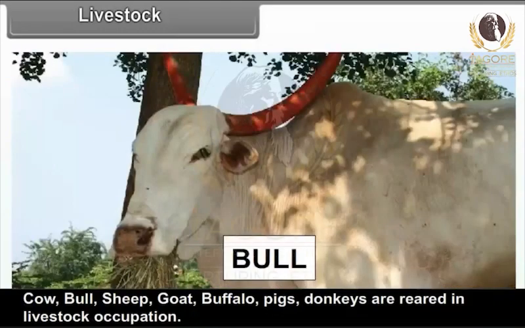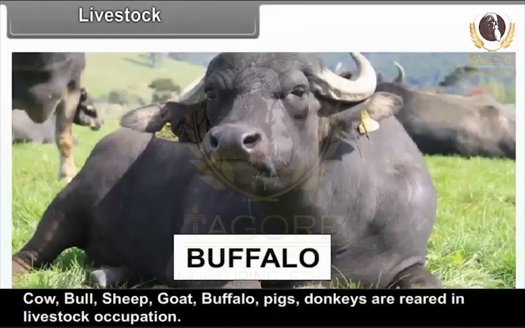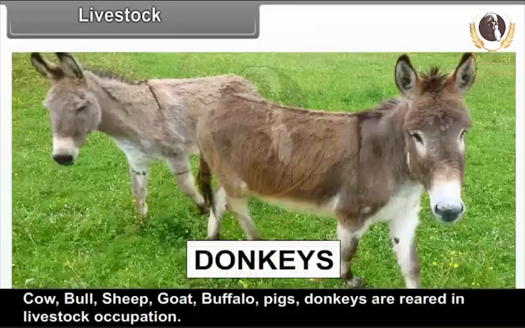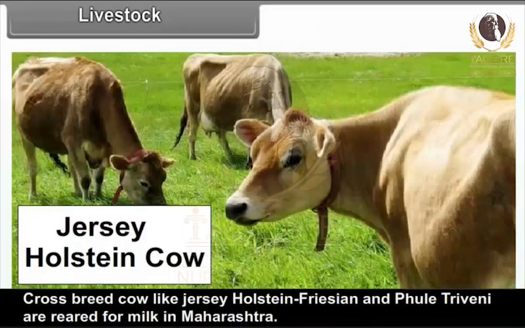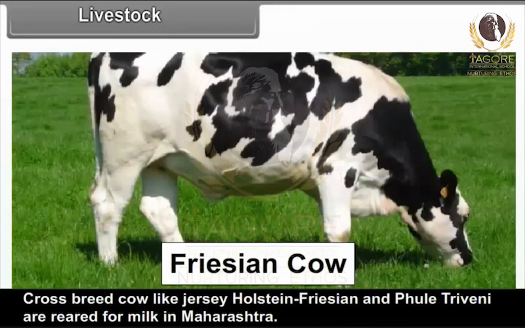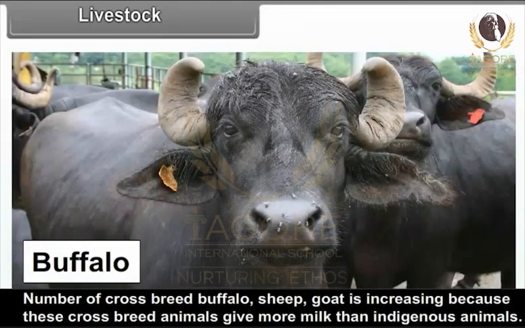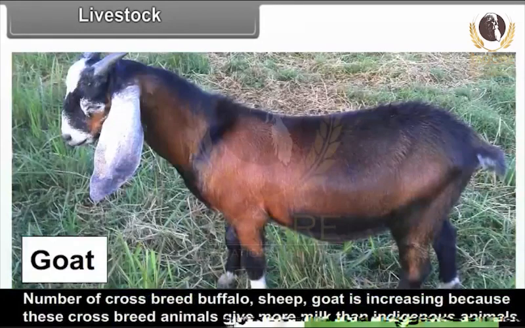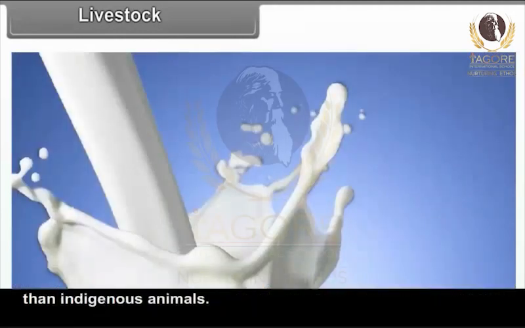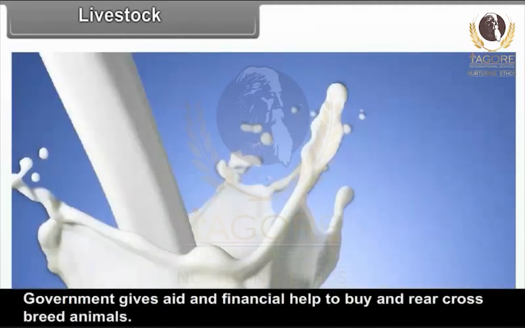Cow, bull, sheep, goat, buffalo, pigs and donkeys are reared in livestock occupation. Crossbreed cows like Jersey, Holstein Friesian and Triveni are reared for milk in Maharashtra. The number of crossbreed buffaloes, sheep and goats is increasing because these crossbreed animals give more milk than indigenous animals. Government gives aid and financial help to buy and rear crossbreed animals.